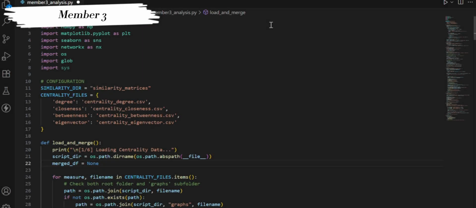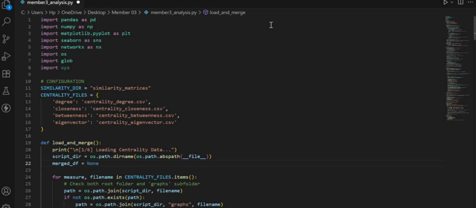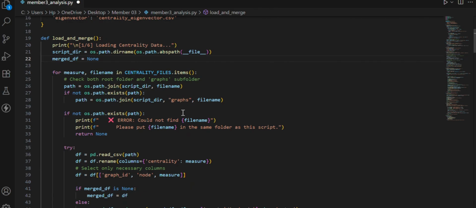Assalamu alaikum. I am member 3, Muhammad Abuzar. My focus in this project was weighted centrality aggregation. While previous members built their initial networks, raw centrality scores are often noisy. My objective was to filter this noise using discrete mathematical modeling to find the true economic hubs of Pakistan. The methodology and code I have used is shown in this part of the video.